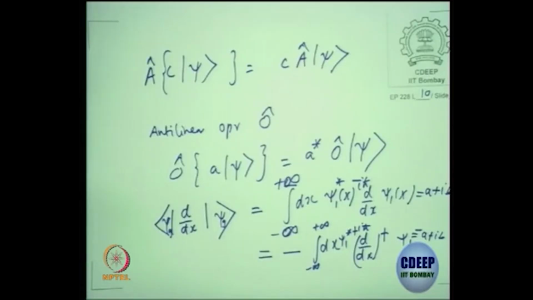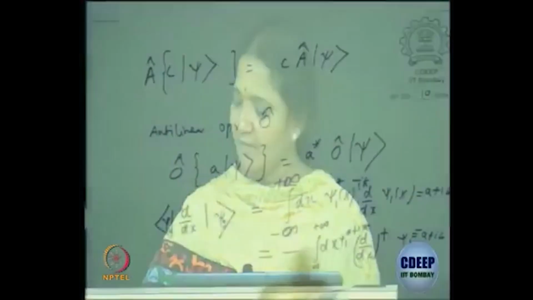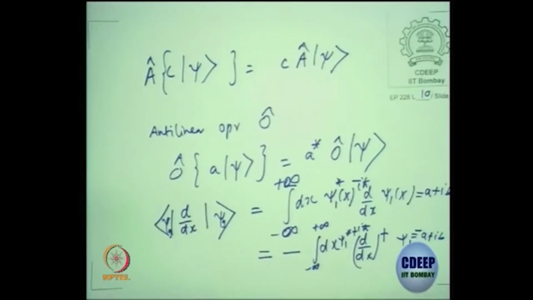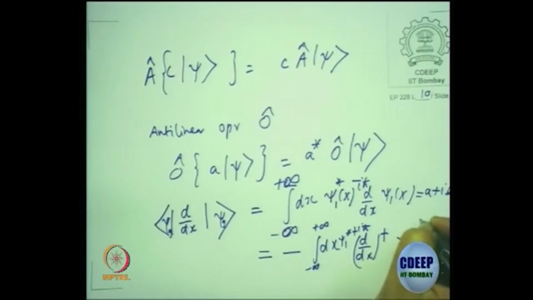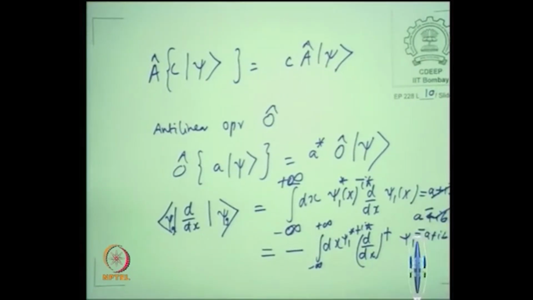You'll also come to why it is minus iħ ∂/∂x for the momentum operator. I don't think you know how the derivation goes to show that the linear momentum as an operator has to be minus iħ ∂/∂x. So this plus and this minus will give you the same. Okay, so then there is no minus sign here. I will play around with a plus ib, sorry, a minus ib, because there is a dagger here, which means these two will cancel, only a will remain. So that's why the expectation values of observables have to be real.